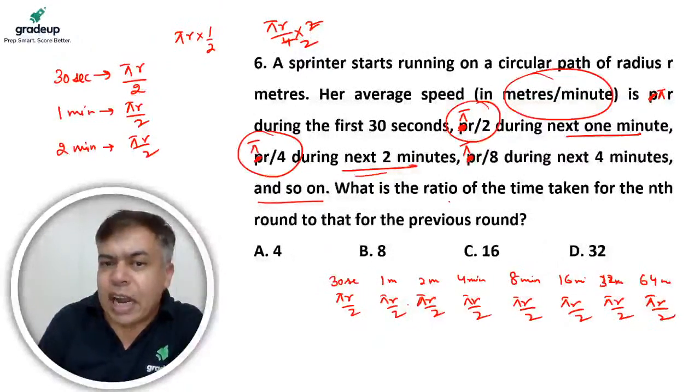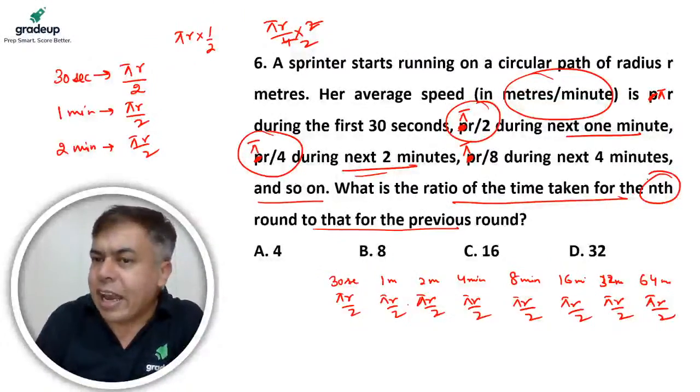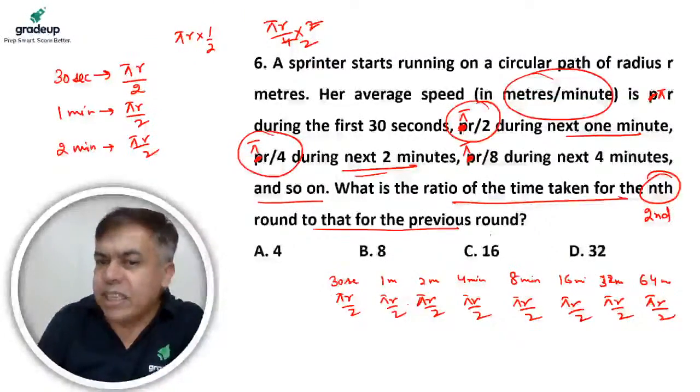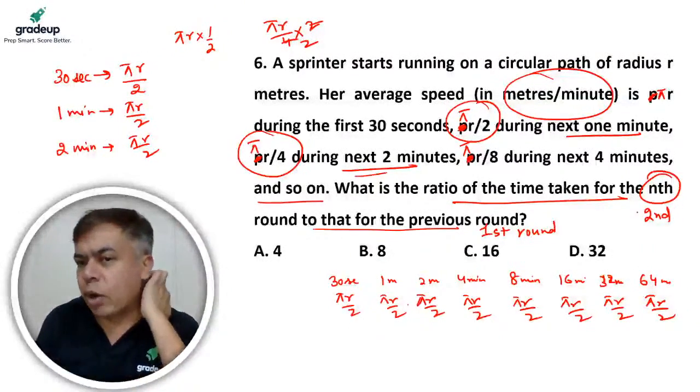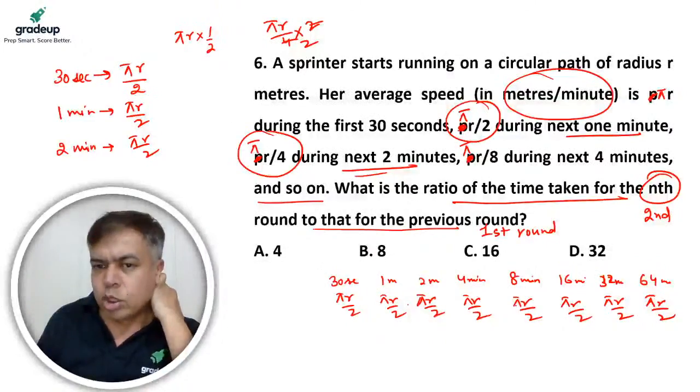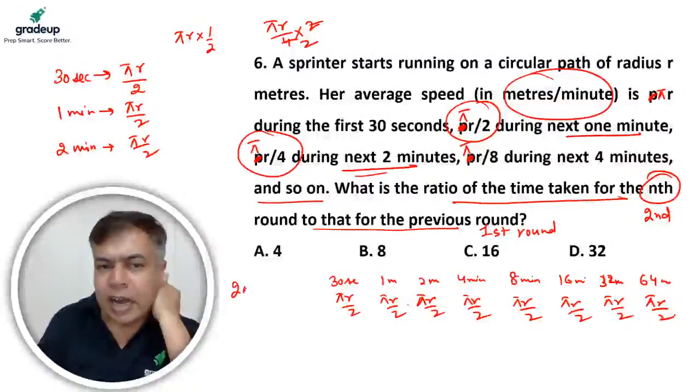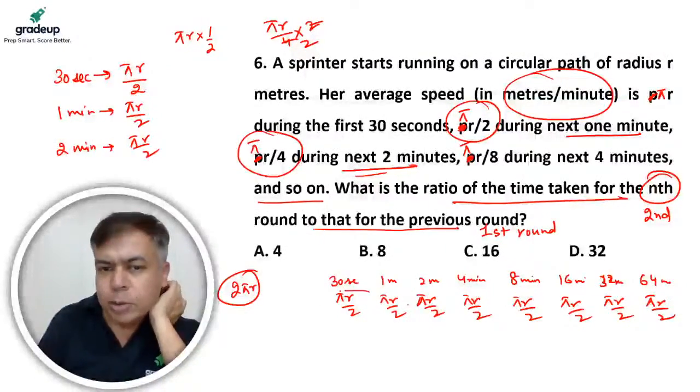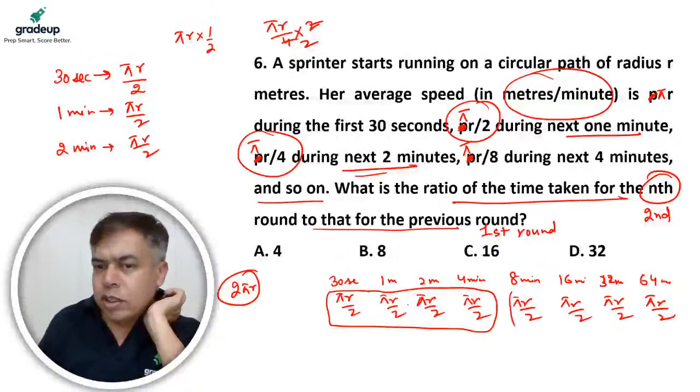It is given: what is the ratio of time taken for the nth round to the previous round? I will take nth round as the second round, and the previous round as the first round, because the ratio must be the same. So the second round to the first round. A full round is 2 pi r, that means 4 times pi r by 2 is 2 pi r. This is the first round, this is the second round.